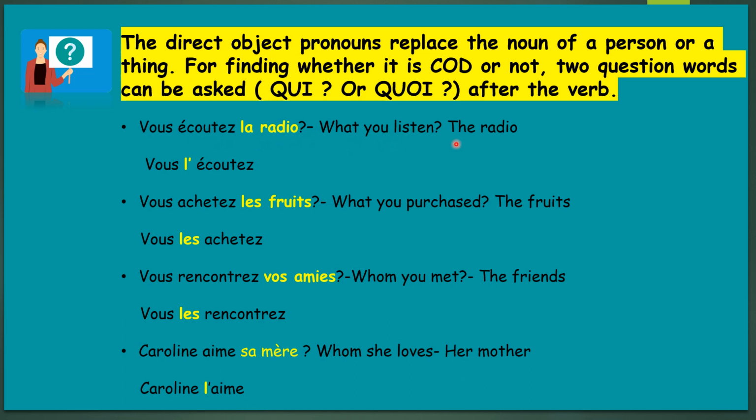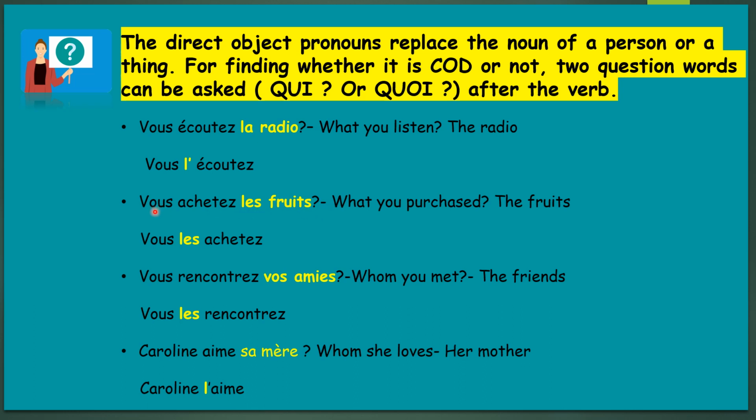What do you listen to? The radio. The answer is radio. I don't want to repeat the word radio, so I will make the pronoun for it with l'apostrophe. Vous l'écoutez. Pronouns are placed before the conjugated verb in present tense. Vous achetez les fruits?